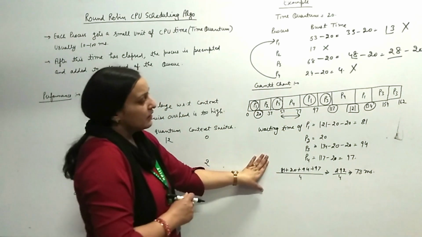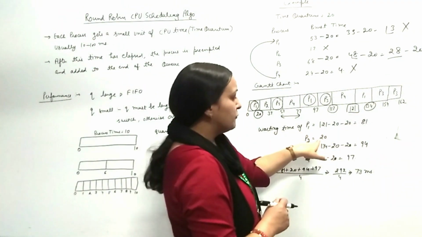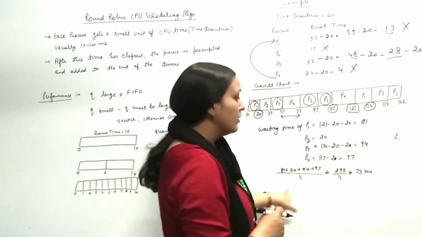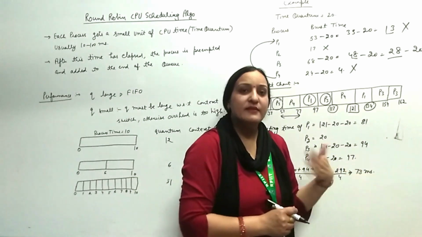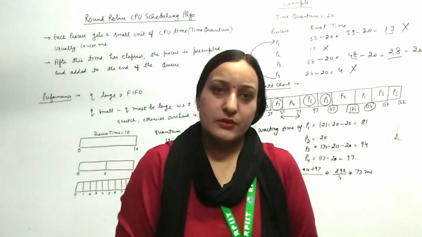The average waiting time of these processes will be 81 plus 20 plus 94 plus 97 divided by 4, that is 73 milliseconds. This is all about the round robin CPU scheduling algorithm. Thank you.